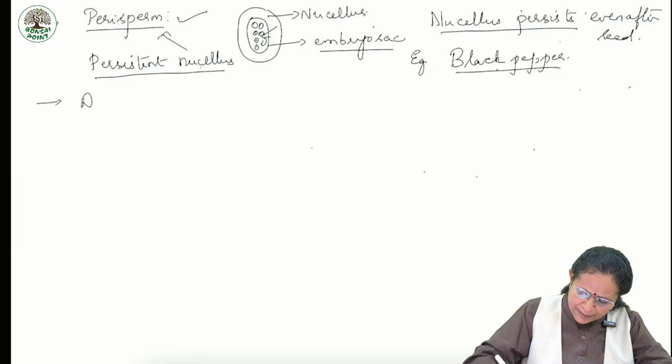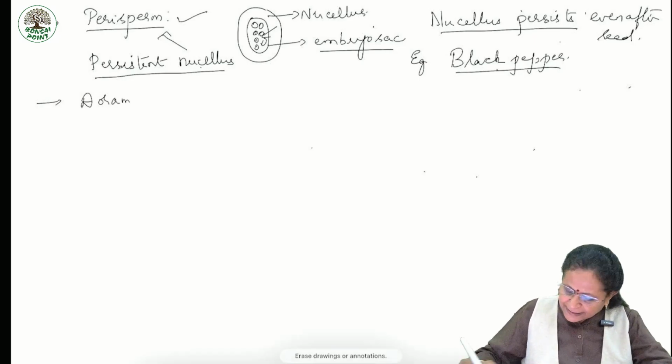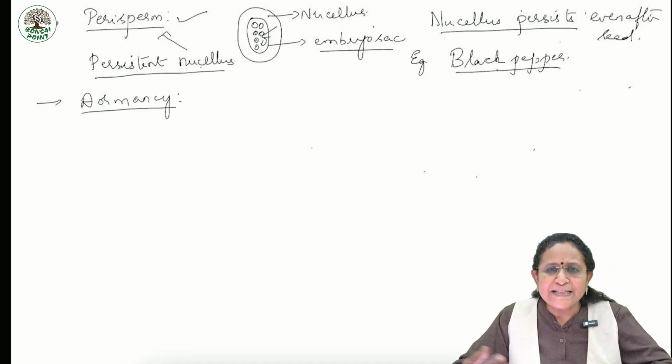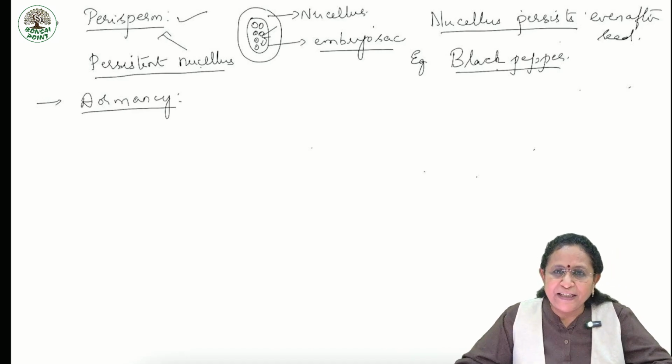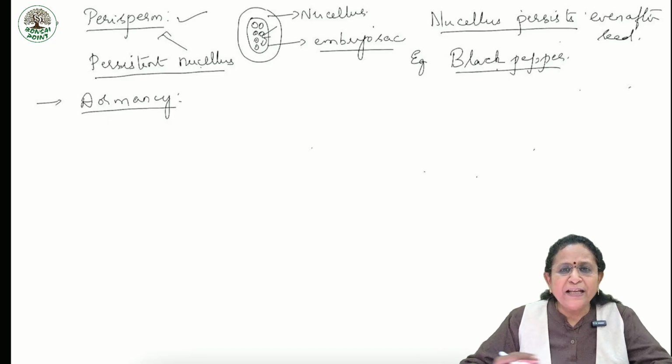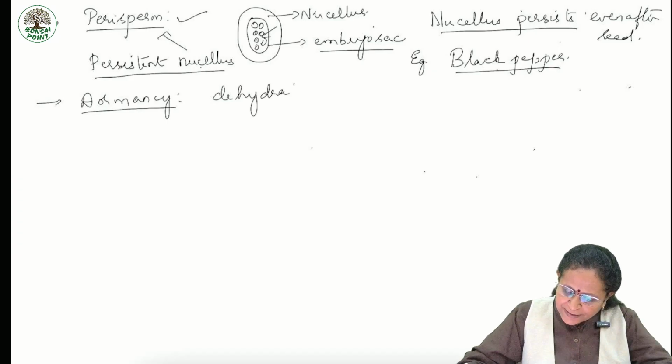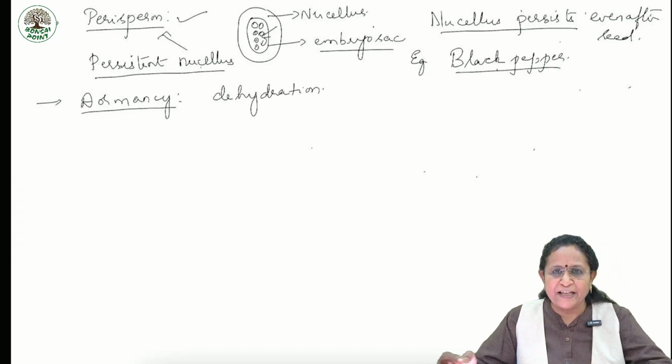Next, you are supposed to know the meaning of dormancy. So, what's the meaning of dormancy? As the seed attains maturity, it starts losing water. That means it starts becoming dehydrated, or we say it undergoes dehydration.